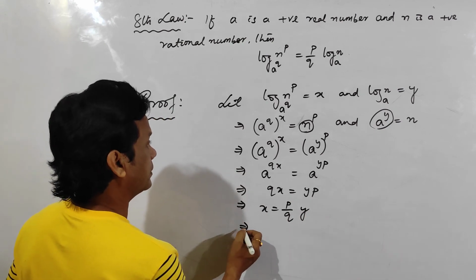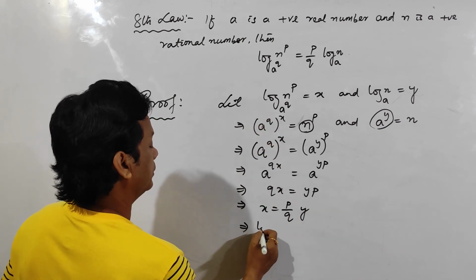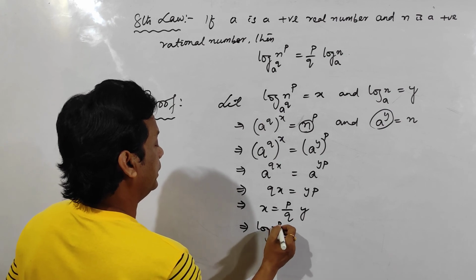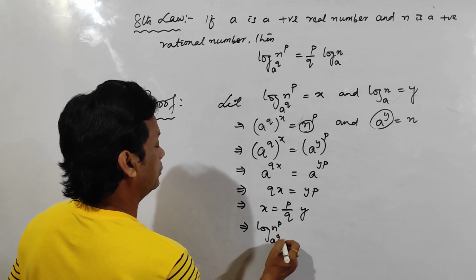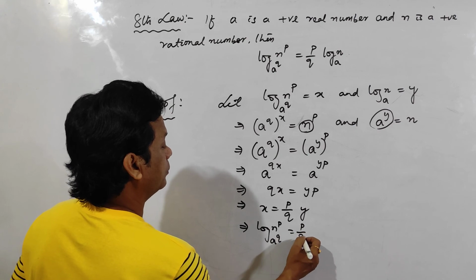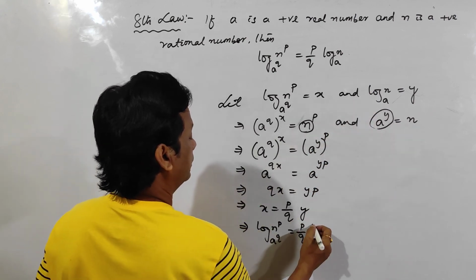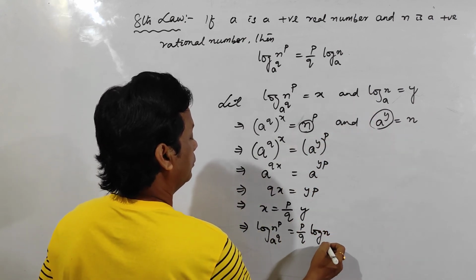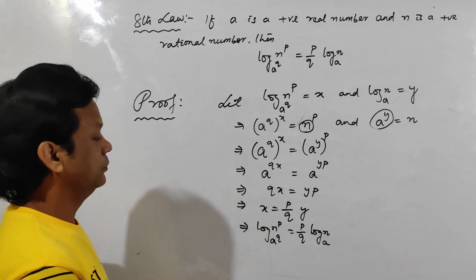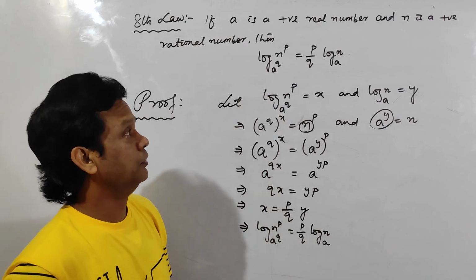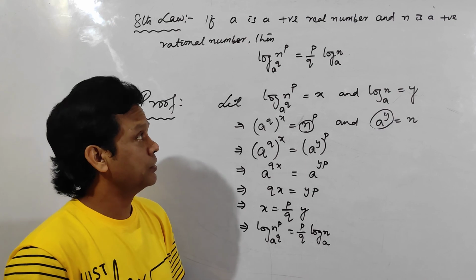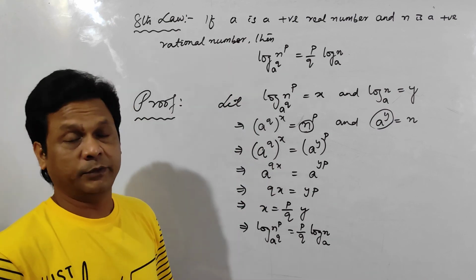So what is x? x is log n to the power p to the base a to the power q, which is equal to p by q into y. What is y? Log n to the base a. So this is the 8th law. So these are the laws on logarithms.